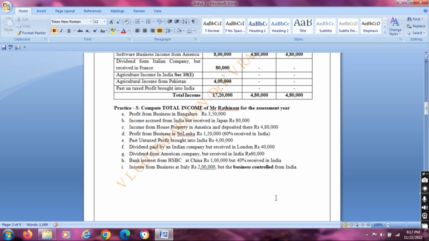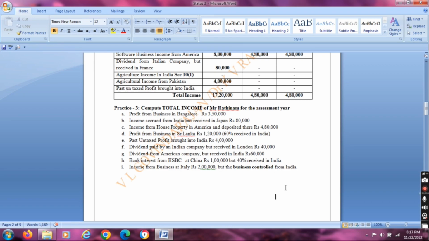Last one, income from business at Italy, 2 lakh, but the business controlled from India. It was taxable for resident and ordinary resident and resident but not ordinary, because the business was controlled from India.